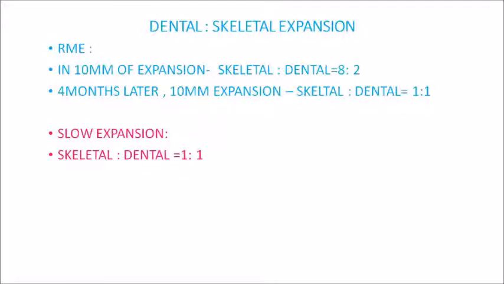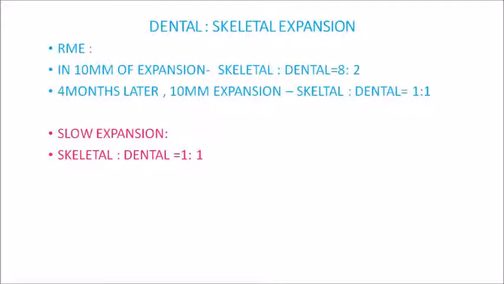But in net result at the end of the treatment after 3-4 months, the amount of expansion in the skeletal and dental will be equal for both RME as well as slow expansion. That is, in RME type of expansion, if you are achieving 10 mm of expansion in the first month, in that 8 mm will be skeletal and 2 mm will be dental.